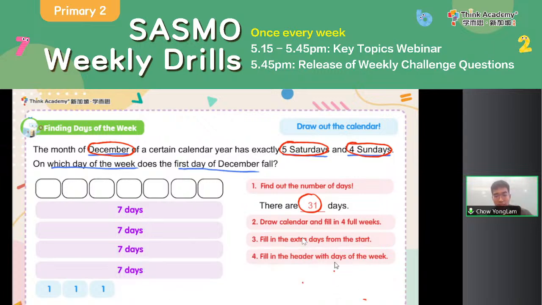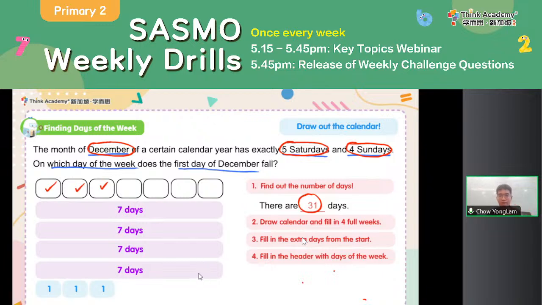Saturday has 5 Saturdays. So can I fill in Saturday here, for example? Definitely not, because from this point onwards, let me draw it more clearly, I will have 4 days that have this particular name, right? There are 4 days here, 4 days here, and so on. But I have 5 Saturdays. So that means my Saturday should either be filled in here, here, or here, the first 3 days of the